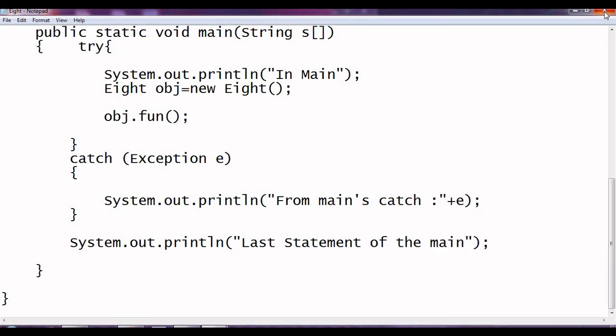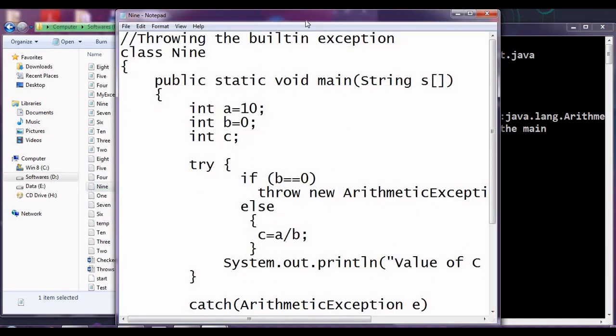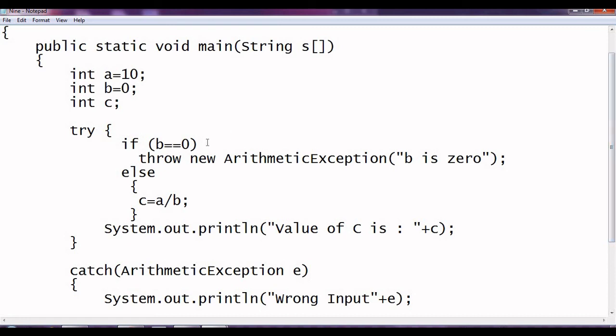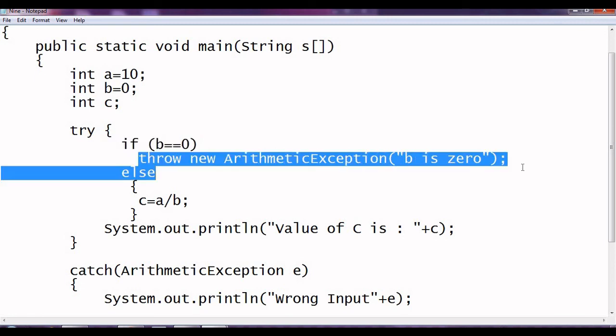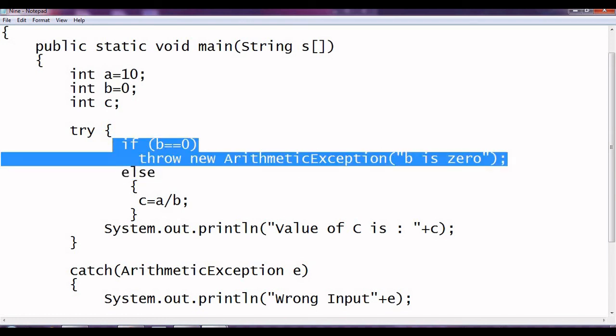Fine. Okay, now let us go for the 9th program. Throwing the built-in exception. We can also throw a built-in exception, like throwing a user-defined exception. We can do the checking like this, and then we can do, throw new arithmetic exception. So this is basically also valid. The output of this program will be exactly the same as Java throw the built-in exception.